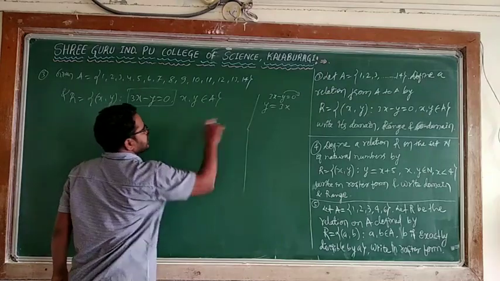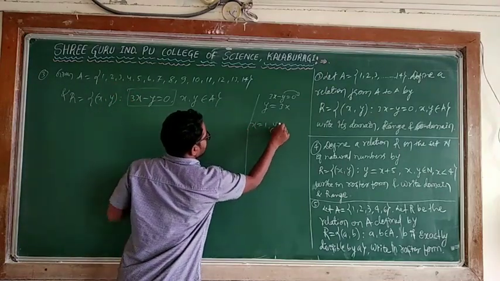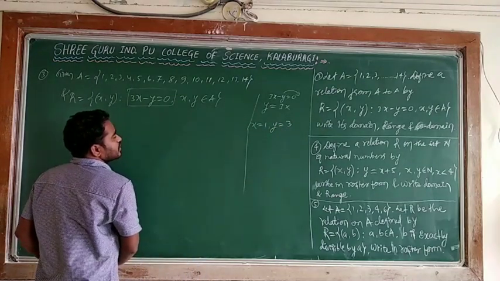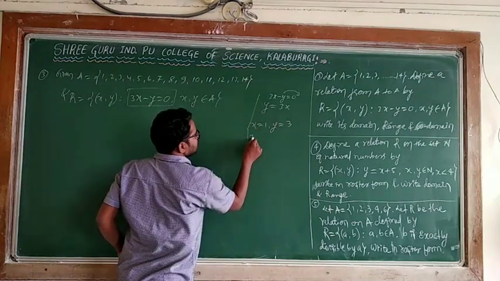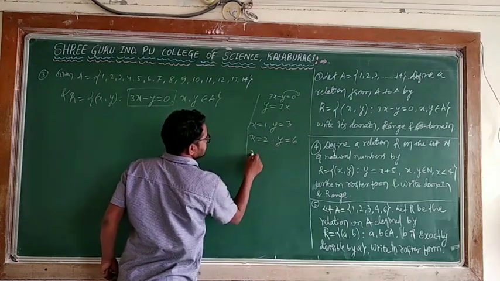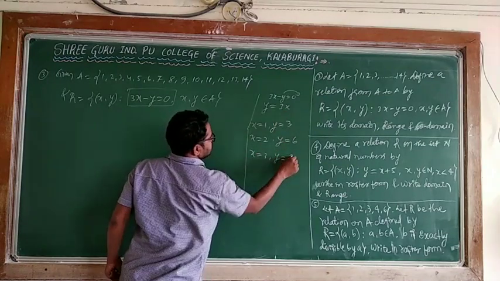So y is equal to 3x. Can I say x is equal to 1? When x is equal to 1, y is equal to 3. When x is equal to 2, y is equal to 6. X is equal to 3, y is equal to 9.